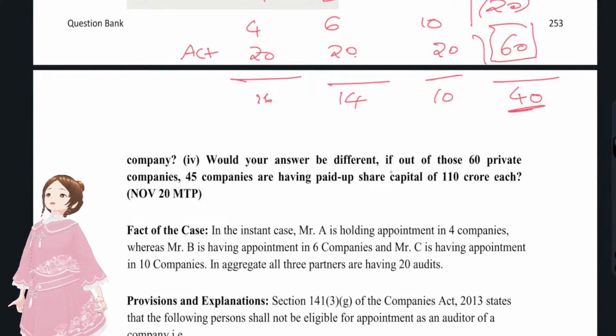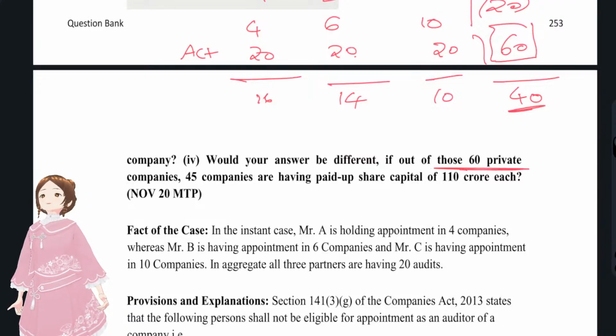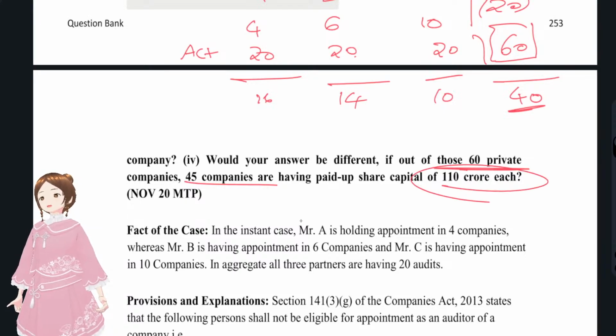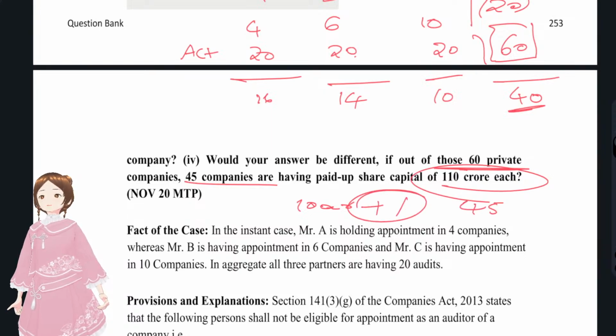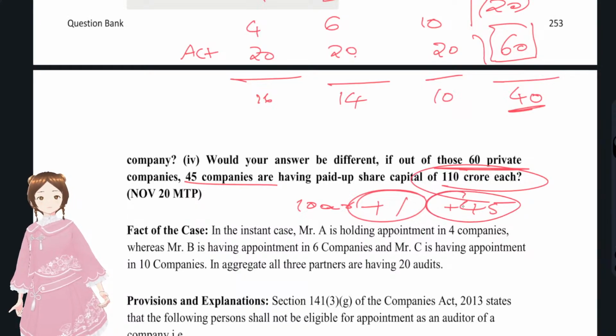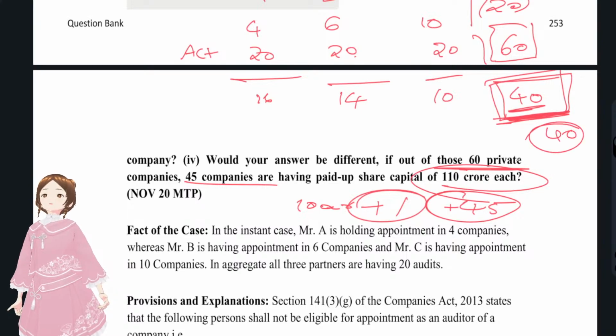Would your answer be different if out of those 60 private companies, 45 are having paid up share capital of 110 cr each? It has touched the 100 cr limit, that is plus 1, that is 45 plus 45. Could they accept 45 companies? No, because collectively they have only a limit of 40 companies, so only 40 companies they could accept.